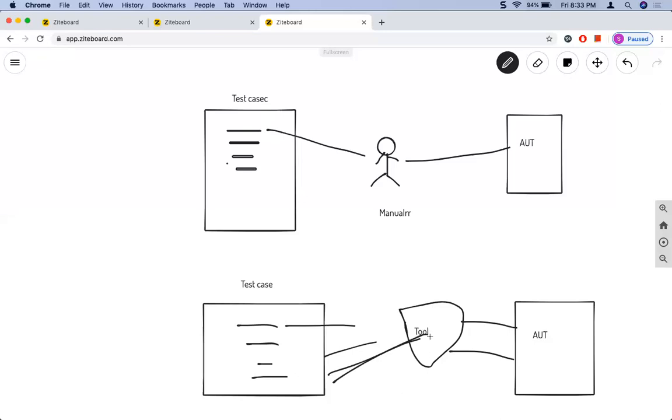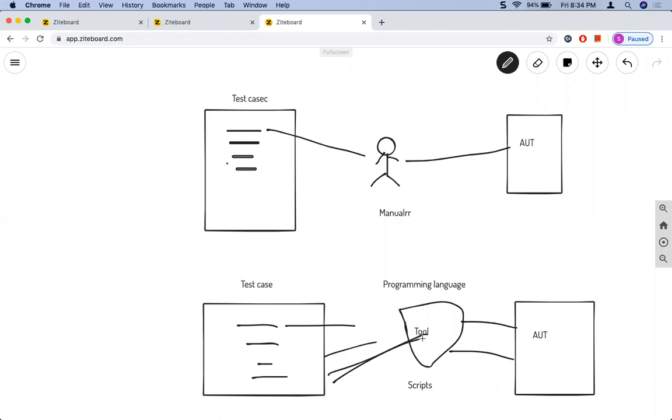So a set of instructions has to be given to the tool so that it can perform what the test case actually says. And we give this set of instructions to the tool with the help of a programming language, as any automation tool understands a programming language. So this is the medium for the tool to understand whatever you write. And in the programming language, we don't call it steps or test case. We write the scripts. In the programming language, we write the scripts. So the tool needs to understand.